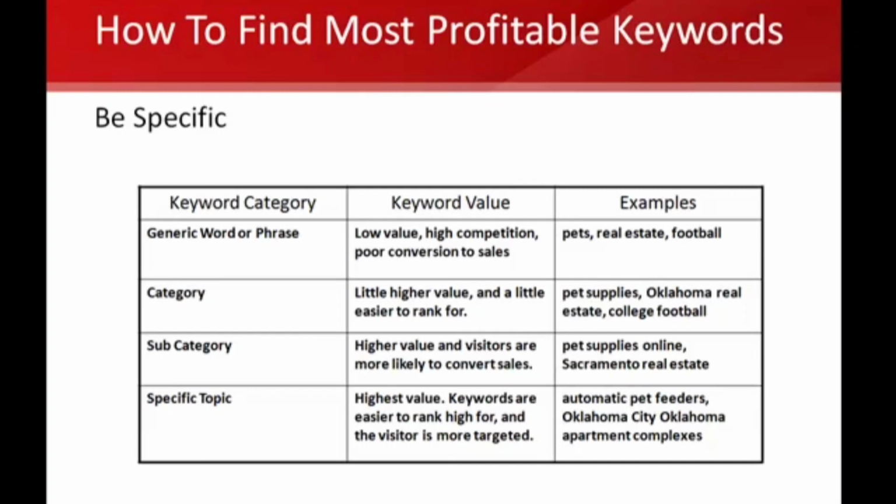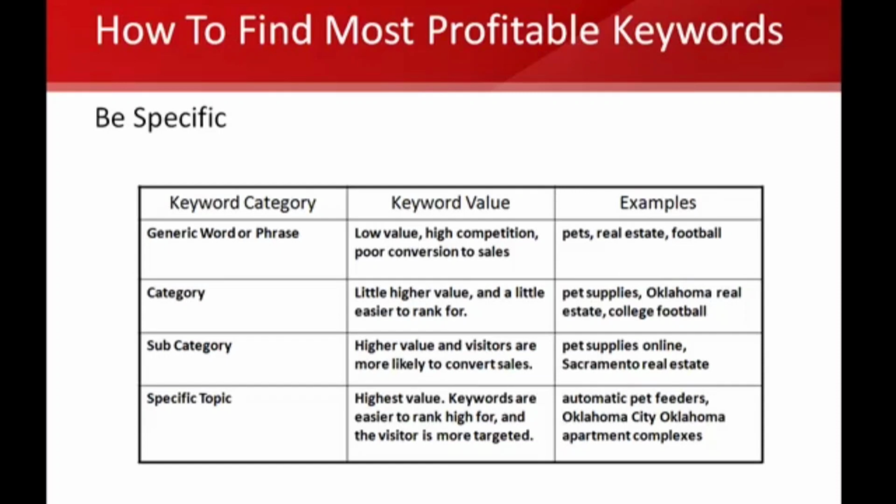I'm going to just throw this out there so you understand where I'm going with this. If somebody types in cameras, that's a generic phrase. A category keyword would be digital cameras. Subcategory would be 10 megapixel digital cameras. And then a specific topic would be Kodak 10 megapixel digital camera. That'd be a specific topic because it's a specific brand. And you're going to find that the specific topic keyword phrases may not get you the most traffic, but they're going to get you the highest value of visitor.